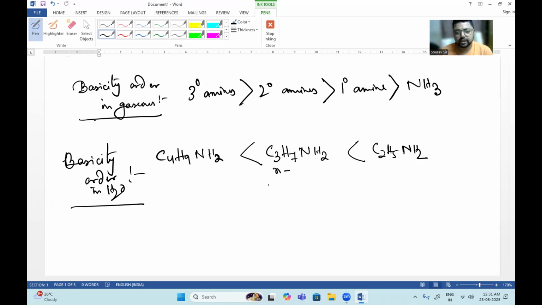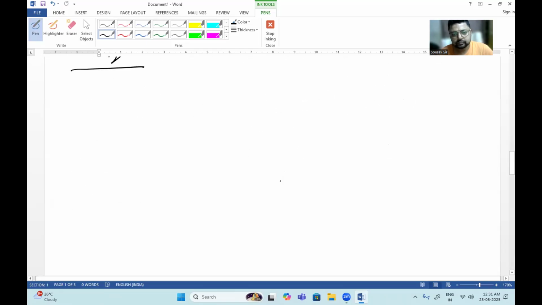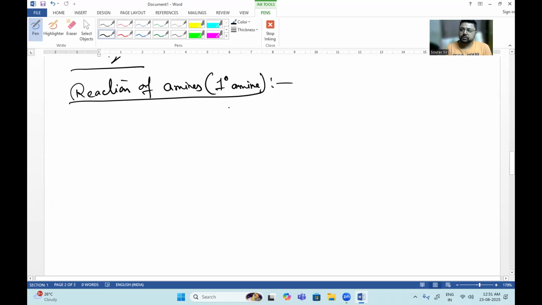So when we're talking about the reactions, we will be basically mentioning the 1-degree amines. Okay, we will basically understand the reaction of 1-degree amines. Then we will go about the distinction between 1-degree, 2-degree, and 3-degree amines. But first, we will only learn about the reactions of 1-degree amine. So in 1-degree amine, you have an alkyl group attached to an NH2 group.